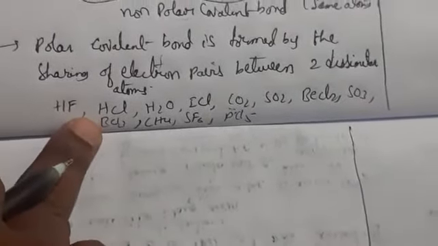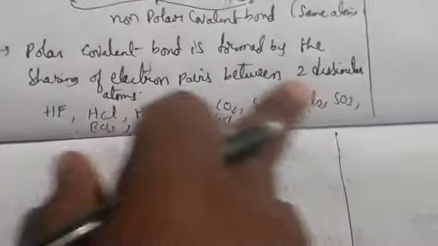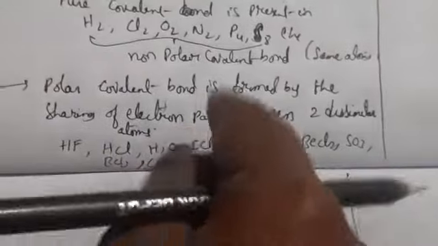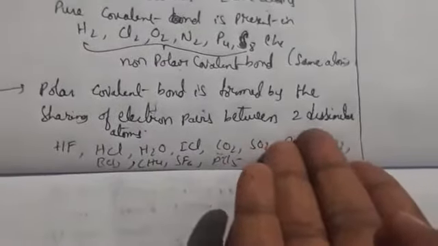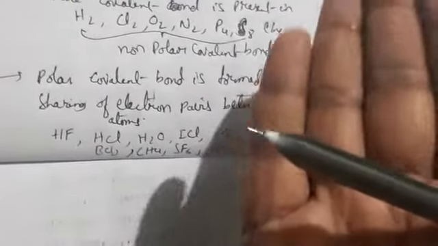These all come under the different-atoms category. H is one atom, F is another atom, so two different atoms, and each atom has a different electronegativity value. So it means a polar covalent bond. The covalent bond is formed between non-polar atoms and also polar atoms. Non-polar bonds form between the same atoms, and polar bonds form between different atoms having different electronegativity.